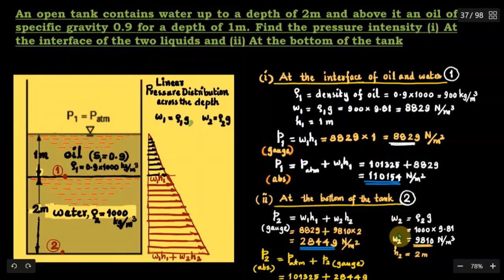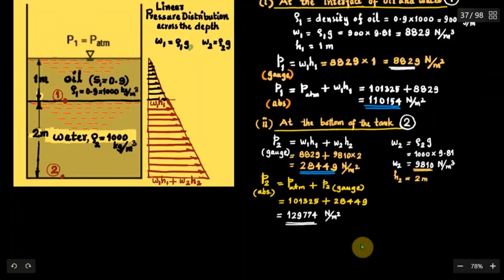W2 is the specific weight of water, that is 9,810 Newton per meter cube, into H2. The height of water column is 2 meters. So we can substitute over here 8,829 plus 9,810 into 2, that is W2H2. So we'll get 28,449 Newton per meter square or Pascal.